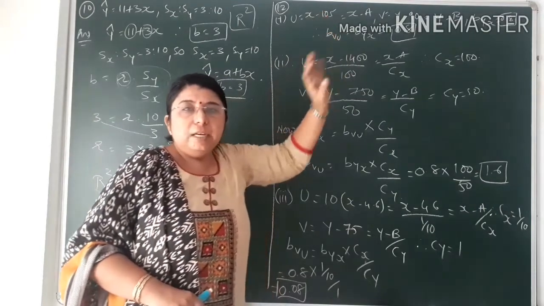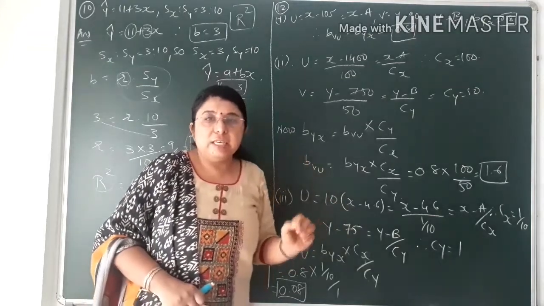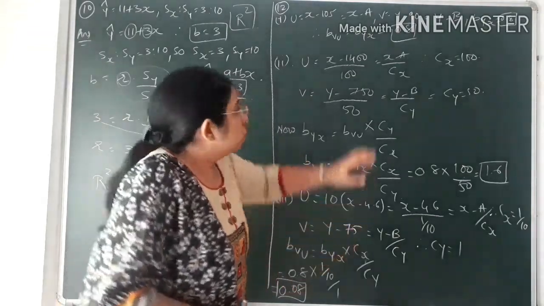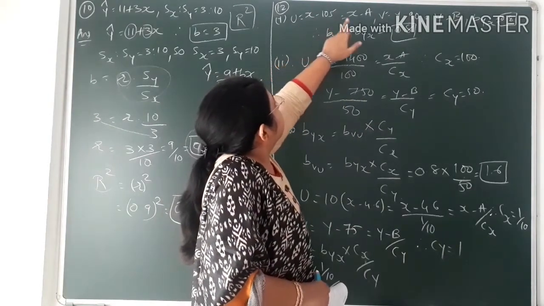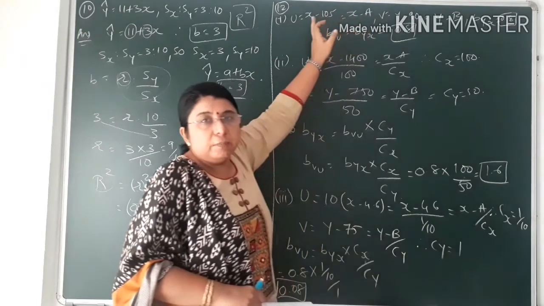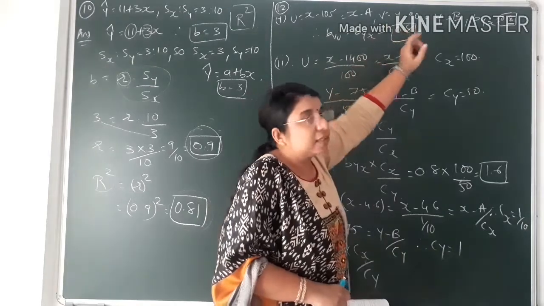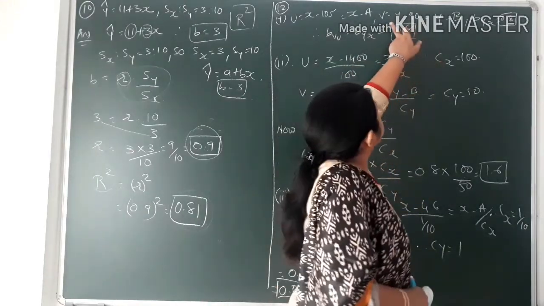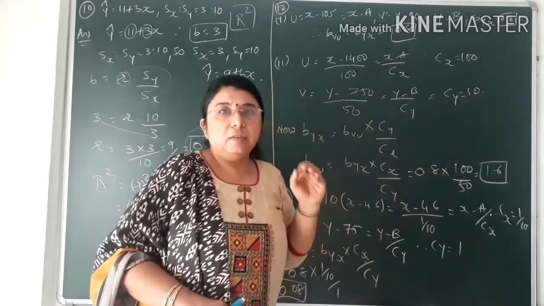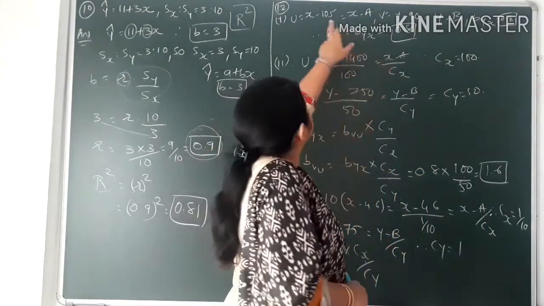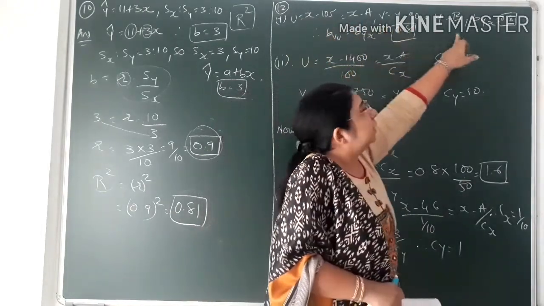We are already done with this in the bigger sums, that is we were taking u is equal to x minus a, and in place of v we were taking y minus b. So over here the same thing is given to you in the question, that is u is equal to x minus 105, so 105 means a, so x minus a. In the same way it is given v is equal to y minus 90, so v is equal to y minus b. Because we already know we are taking the assumed mean, that is a shortcut method, in which we apply this formula: to find u we do x minus a, and to find v we do y minus b.